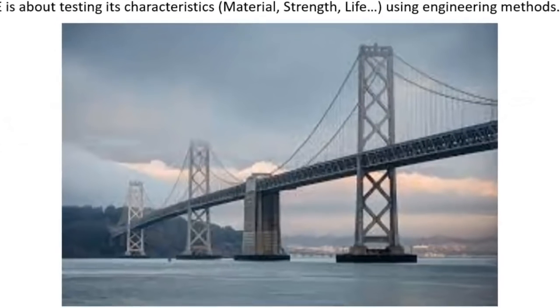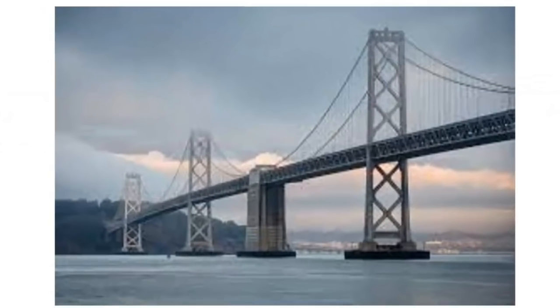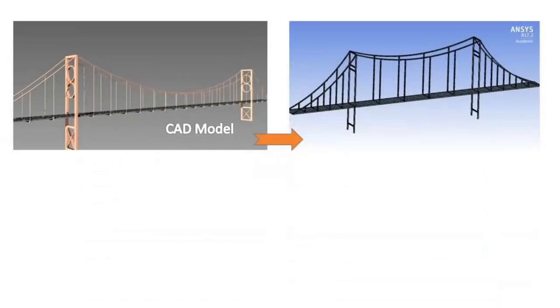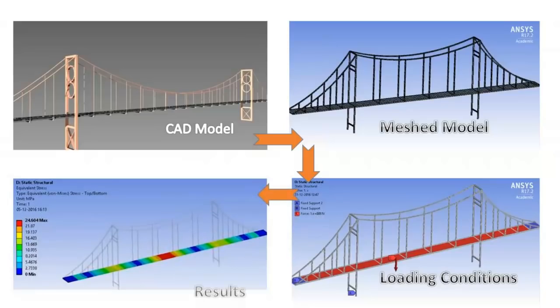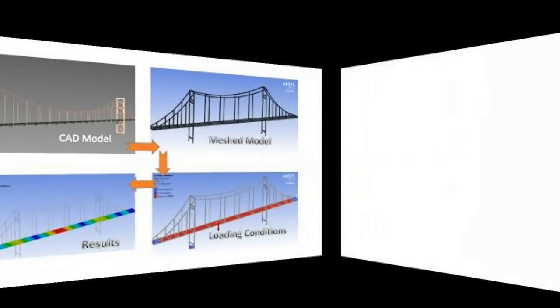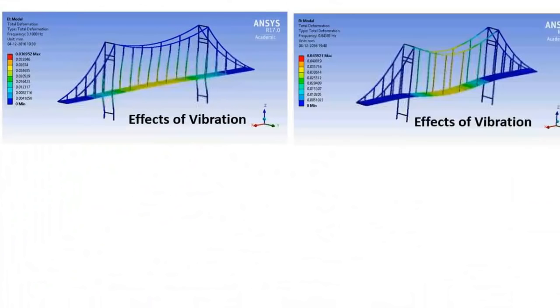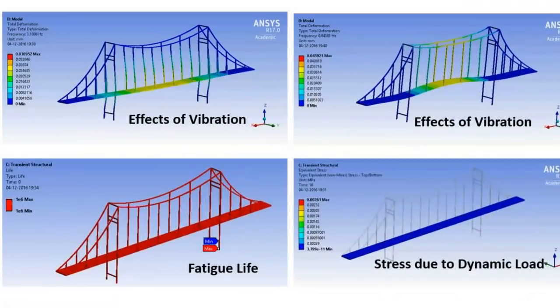Let's understand the difference with an example. This is an image of an actual bridge. Virtual representation of an actual component is called CAD. A CAE engineer uses the CAD model and generates nodes and elements, which is called meshing, and then applies loads and constraints on the mesh model, which is called loading condition. Then it solves to get the values of stresses and deformation, which is called results. The advantage of CAE is that you can predict the behavior of any component without actually manufacturing it, in less time, under different loading conditions.